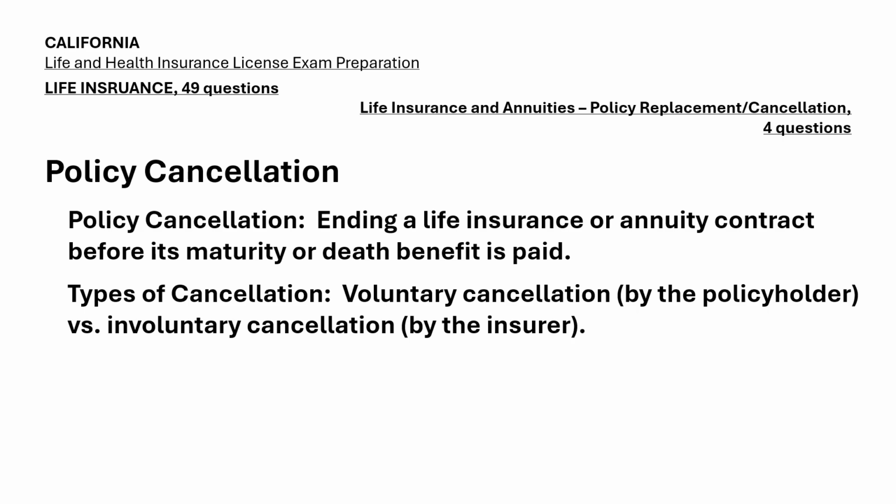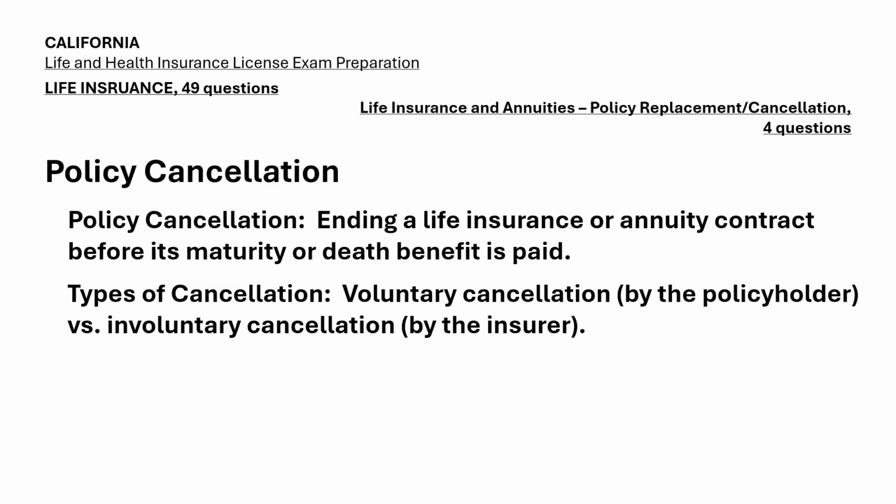Description. Policy cancellation occurs when a life insurance or annuity contract is terminated before the death benefit or maturity is reached. There are two types of cancellation: voluntary and involuntary. Voluntary cancellation happens when the policyholder decides to end the policy, usually because they no longer need coverage or can't afford the premiums.